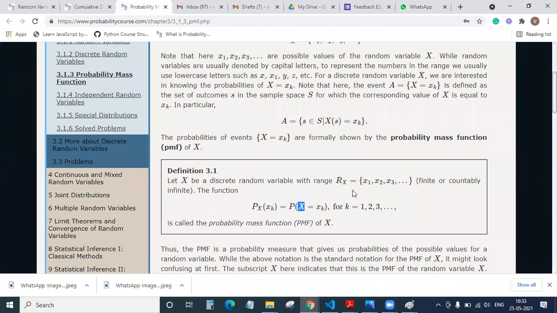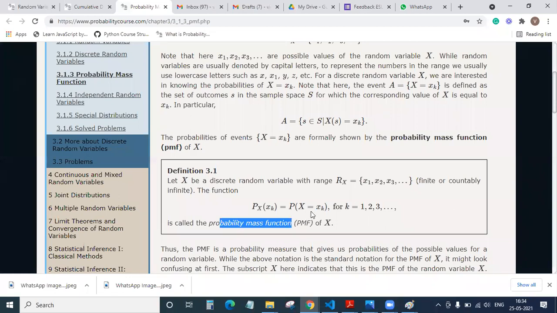Like say, for example, in order to understand this, take the example of tossing a single coin. Say I toss a single coin, then my range is what now? It is head and tail. It takes 2 values, head and tail. Then the probability where our X will be equal to head, that is nothing but your probability mass function. The probability where our X will be equal to tail, that is also your probability mass function.